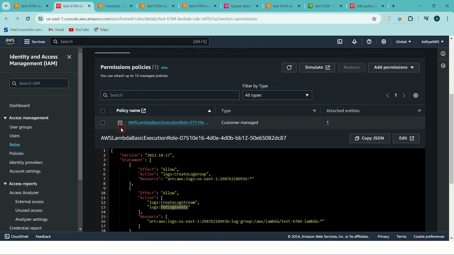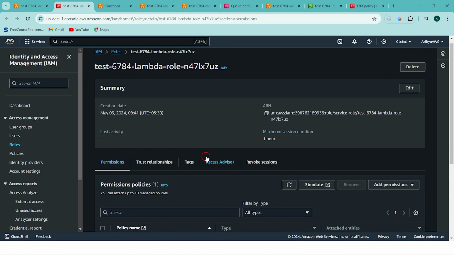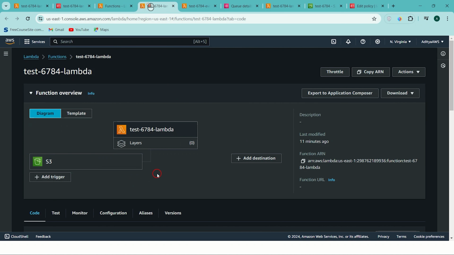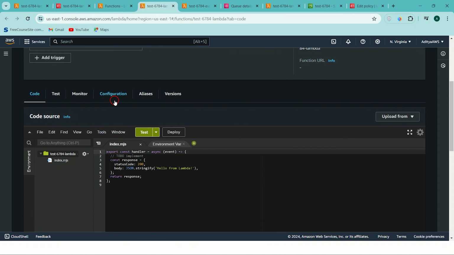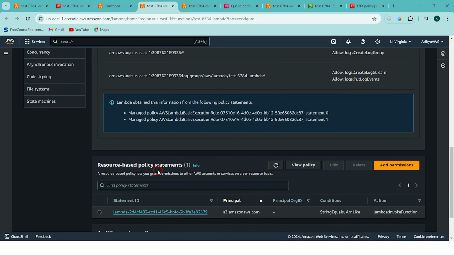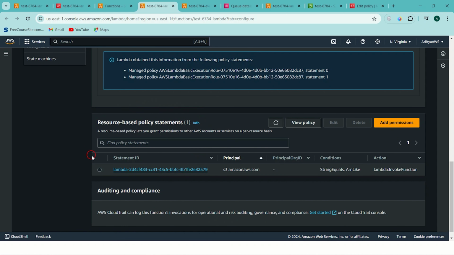And if you want to see where our resource-based policies reside, then you have to go to Lambda. So I'm going to my Lambda, 6784 Lambda. If I go to the configuration section and go to permissions, and scroll down below, you can see your resource-based policy statements. This resource-based policy statement is not available for all the Lambdas. Okay. These are available for Lambdas which require access from other resources.